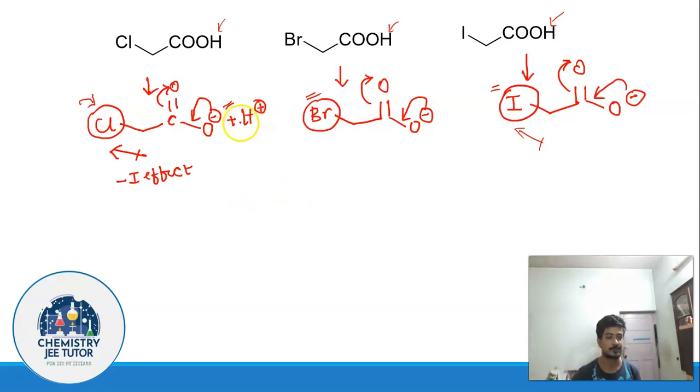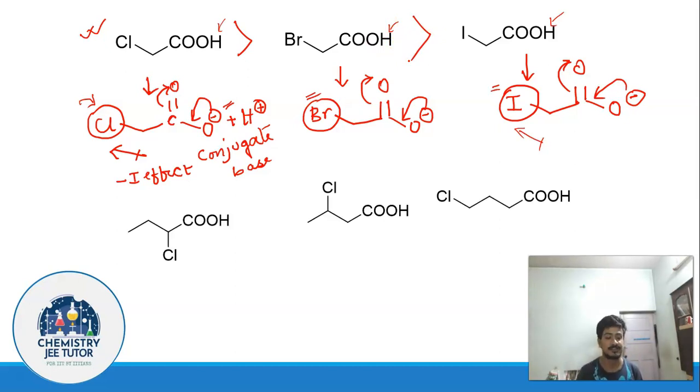So in this case, what we have seen is this one is going to be most acidic because this conjugate base is the most stable one. So what we have seen again is the stability of the conjugate base. We have tried to ascertain the stability of the conjugate base via inductive effect in this case. Now let us look into one more example.